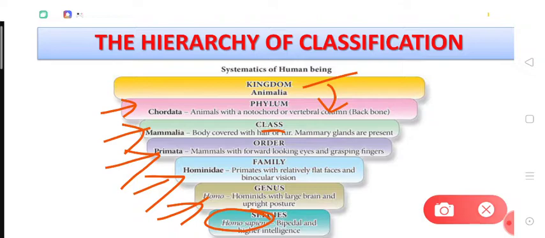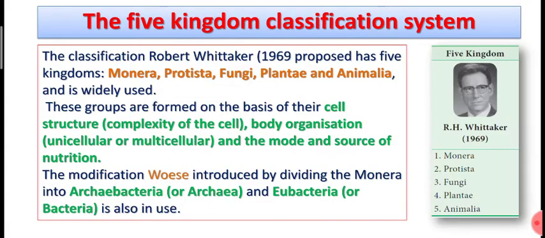Notice here that the biological name, or we can say the scientific name, of human being is Homo sapiens, where Homo represents the genus of human being and sapiens represents the species of human being. This is called binomial nomenclature, right? About this we will be discussing later in this chapter. Okay, so now let's move on to the next slide.